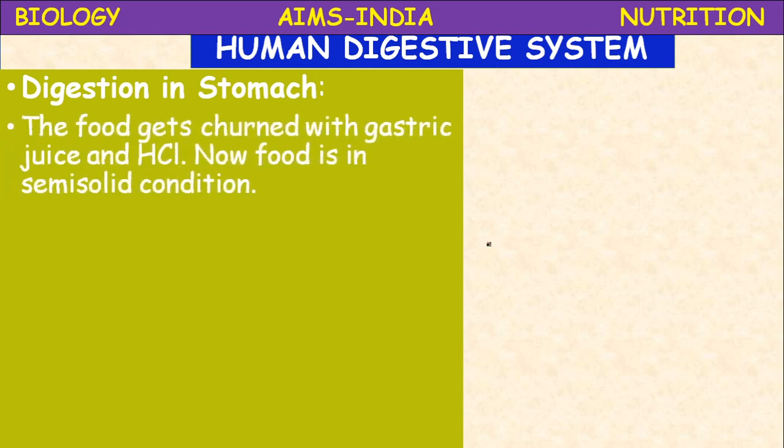Digestion of food in the stomach. The food gets churned with gastric juice. The digestive juice secreted by the stomach is called gastric juice. It is a mixture of enzymes and hydrochloric acid, HCl. Now the food is in semi-solid condition.